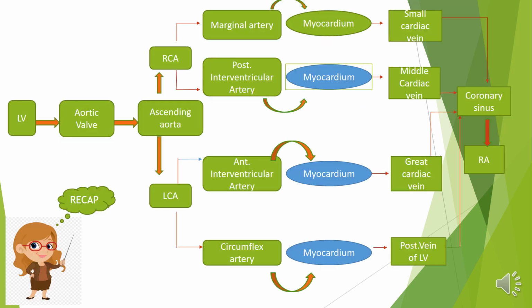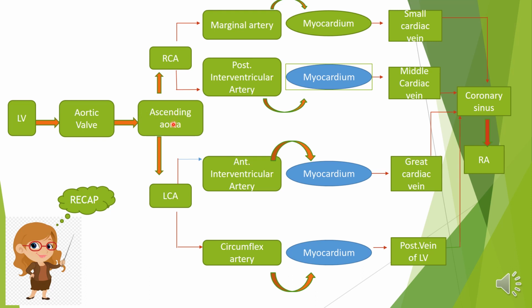Now let us recap what we have discussed so far. The entire systemic circulation originates from the left ventricle. The blood is ejected through the aortic valve into the ascending aorta.